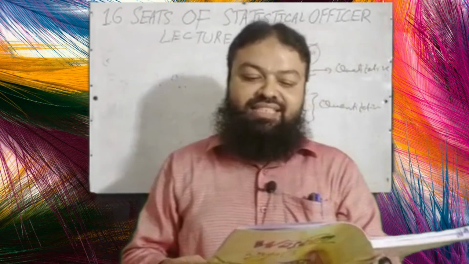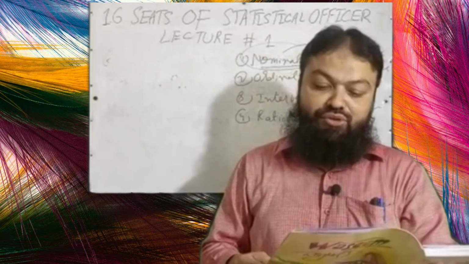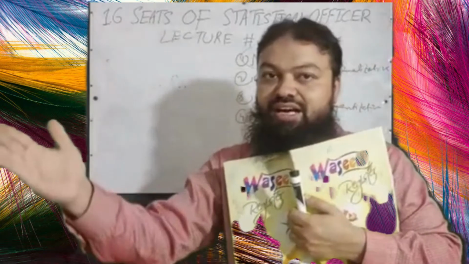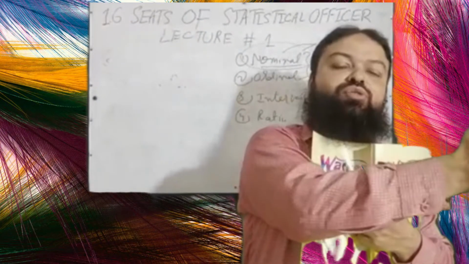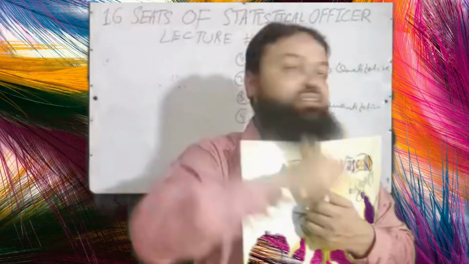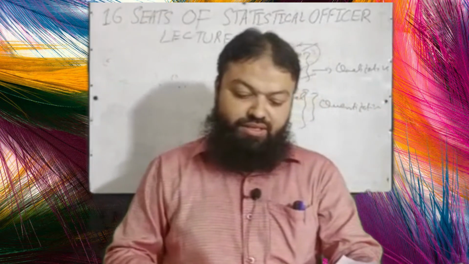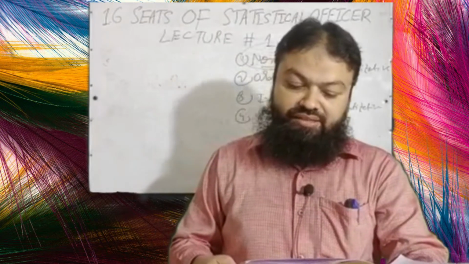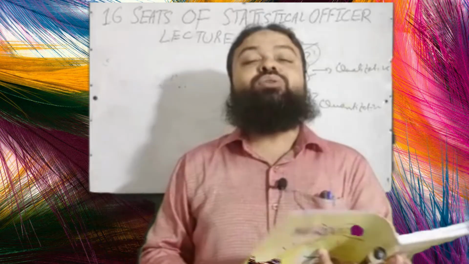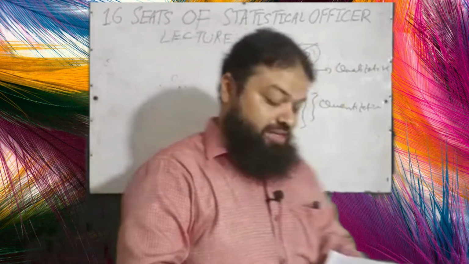36, the data generated by variable religion is A, continuous, B, ratio, C, ordinal, D, nominal. If you have the religions, Islam, Christians, Jews, Hindus, Sikh, there is no order in this. We are not ordering. We are just giving the names, so that will be considered in the nominal scale. 37. An ordinal scale is A, the simplest form of measurement, B, a rank order scale of measurement. Ordinal is the rank scale of measurement, rank ordering of measurement.